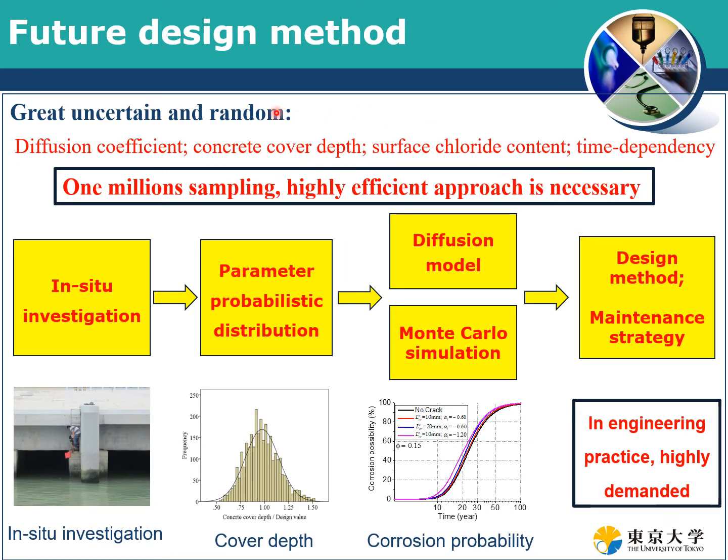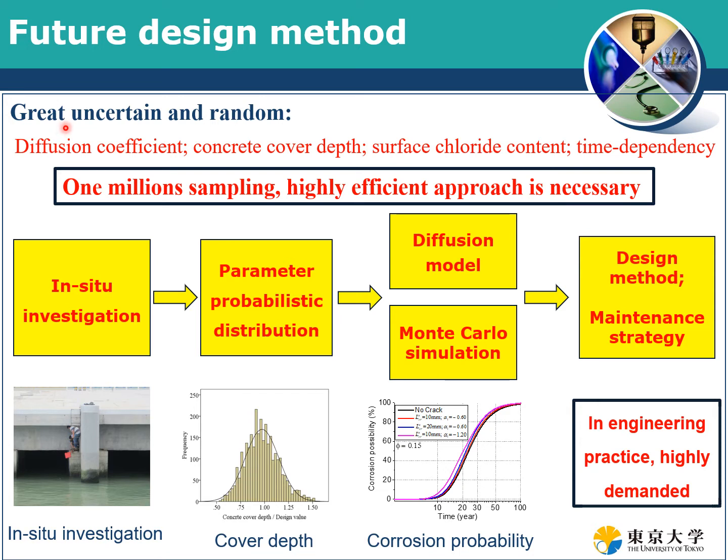Moreover, we know that actually in the real structure, every parameter is uncertain and very random. For example, the diffusion coefficient, the concrete cover depth, and the surface chloride content, and the time dependency, something like this. So again, this is the background.